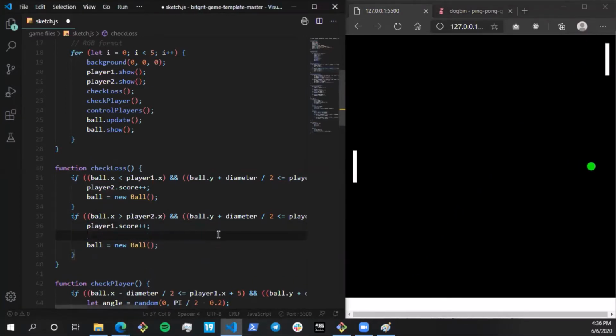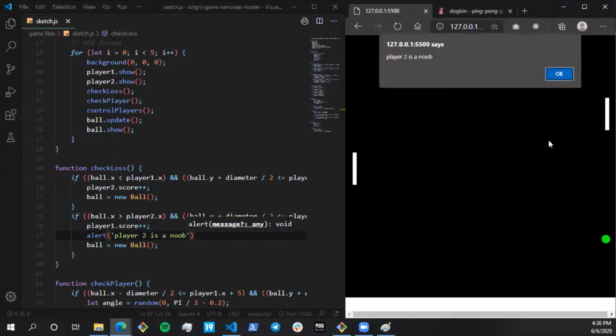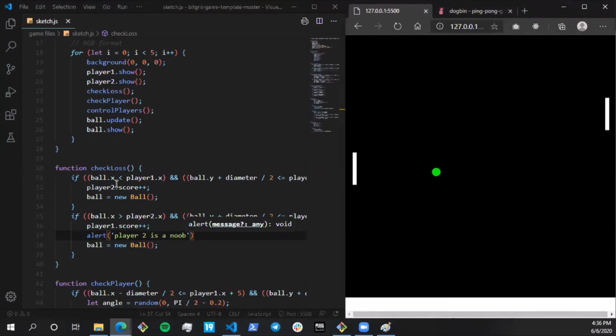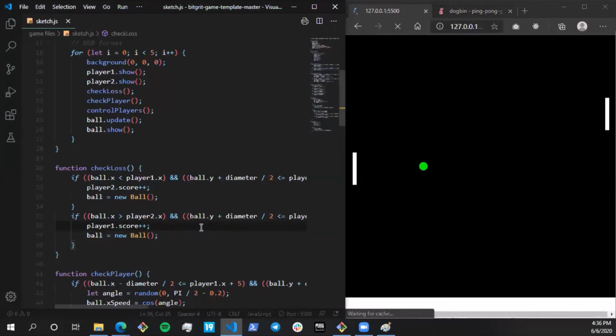Let's again put an alert that player two is a move. Yeah, player two is a move. So now our game is actually complete.